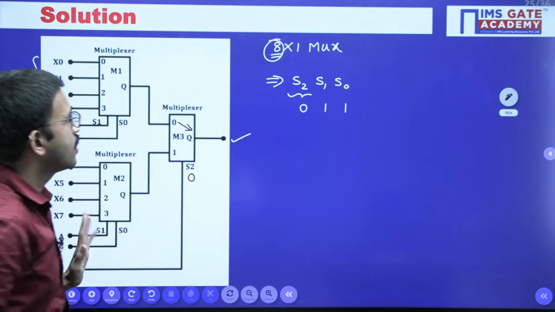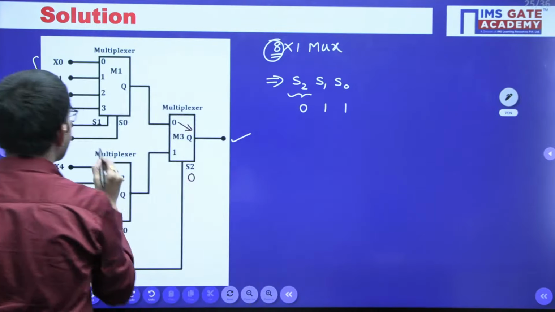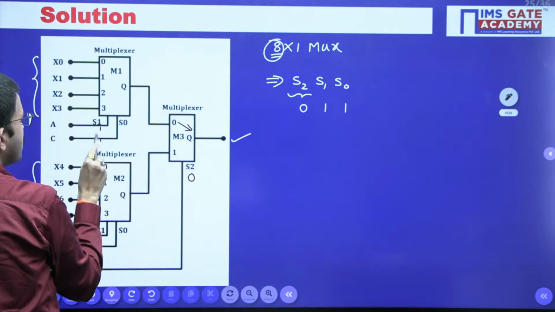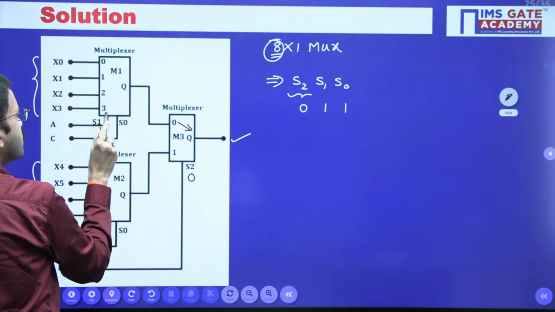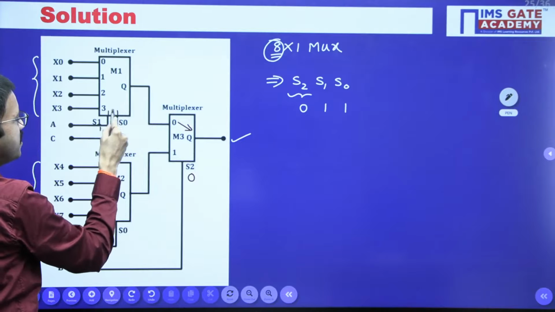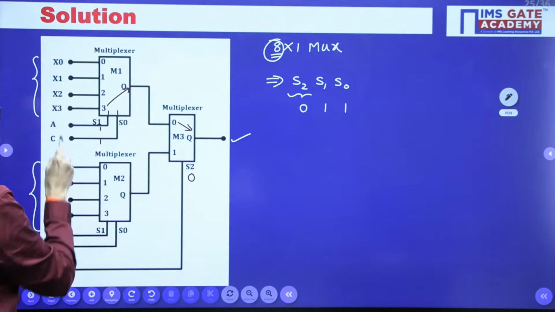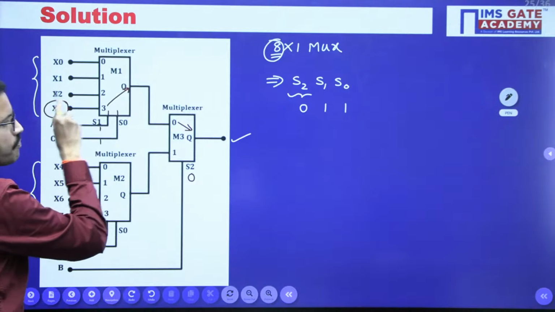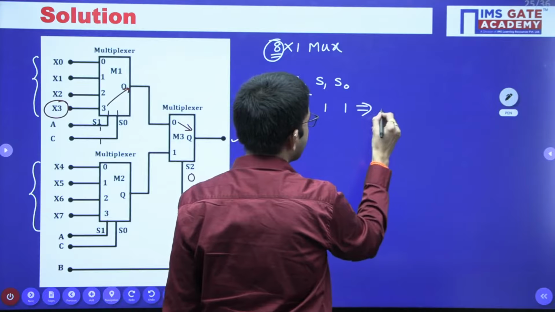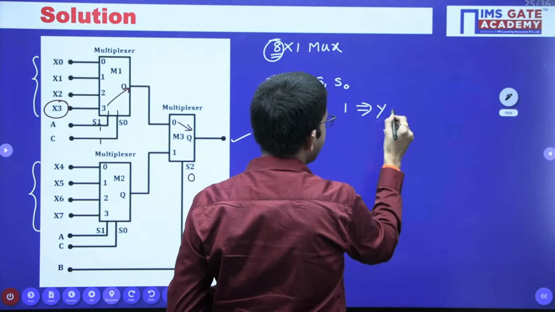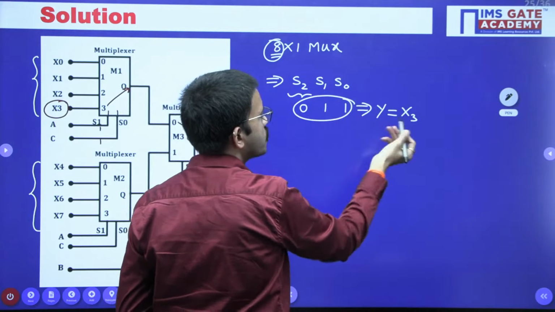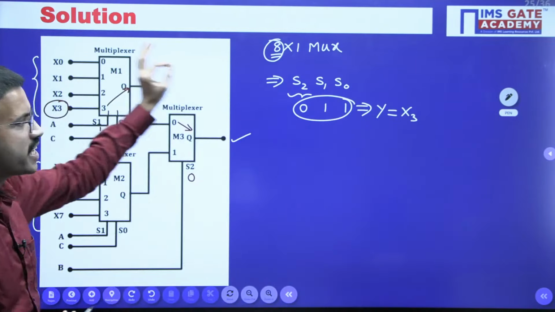Now regarding S1, S0, I have considered 1, 1. For this particular mux, when you have given 1, 1, with respect to a 4/1 mux, 1, 1 is nothing but 3, so this 3 will be connected. That means this X3 input you get here as the output. The final output I am considering as Y, so that time you are getting 3. So 0, 1, 1 is nothing but 3, so the X3 input or I3 input will be connected to the output, right?